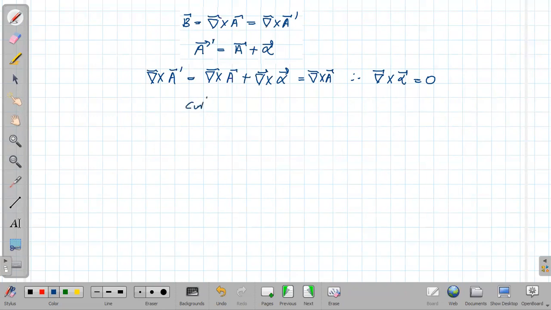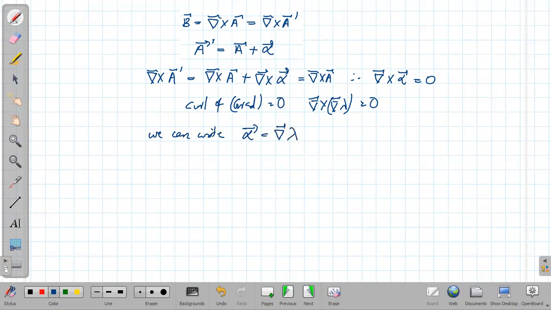The curl of the gradient of some function is always 0. So del cross del lambda is always 0. Hence, since del cross alpha is 0, we can write the vector alpha as the gradient of some scalar function.